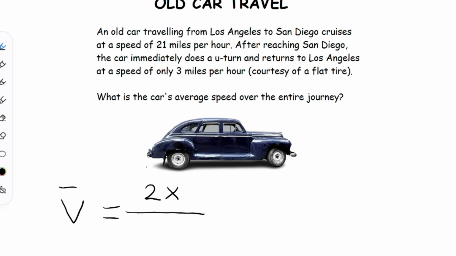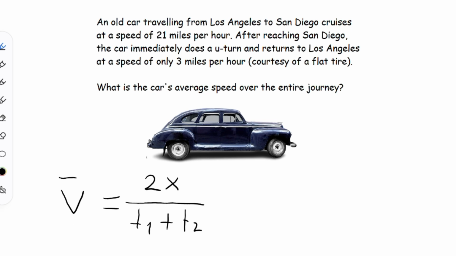And the total time will be T1 plus T2. T1 is the time that the car needs to spend to go from Los Angeles to San Diego, and T2 is the time for the way back.